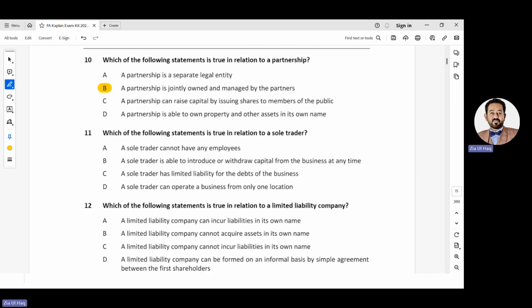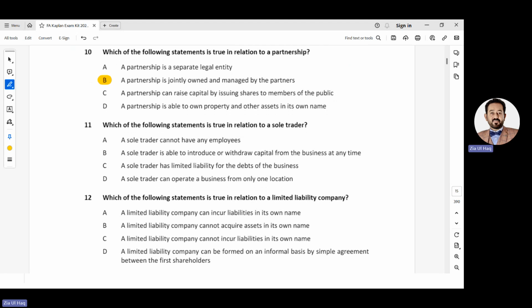Number 11, which of the following statements is true in relation to a sole trader? A sole trader cannot have any employee. No, he can appoint employees for his help. A sole trader is able to introduce or withdraw capital from the business at any time. Yes, he can. A sole trader has a limited, no, unlimited liability. A sole trader can operate a business from only one location. No, he can operate from many locations. So which one is true? Option B, he can withdraw, he can invest any amount whenever he wants.